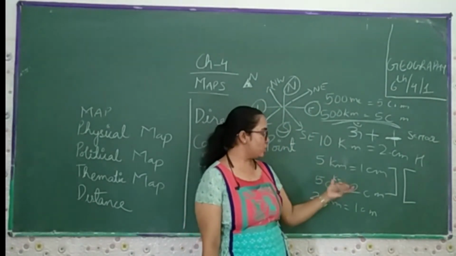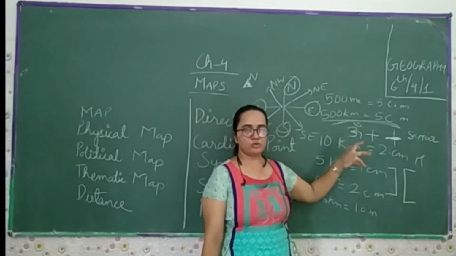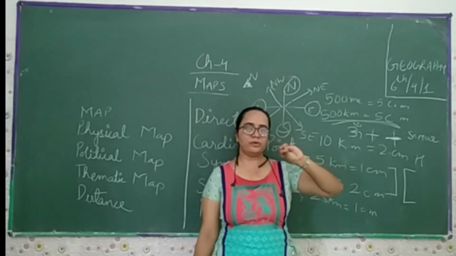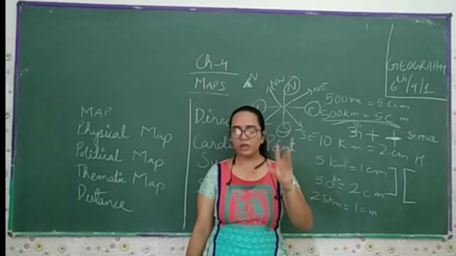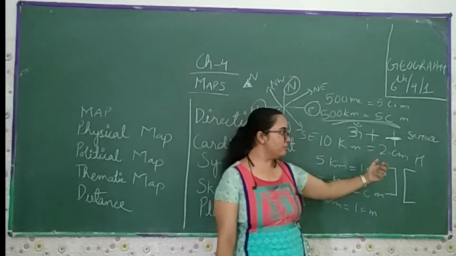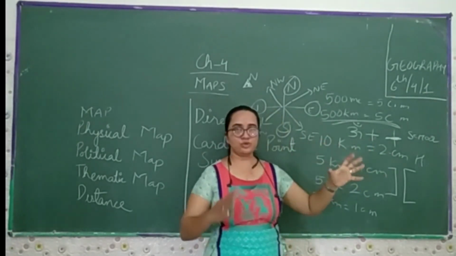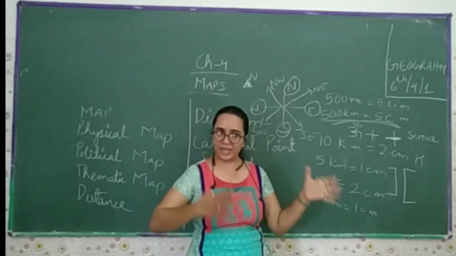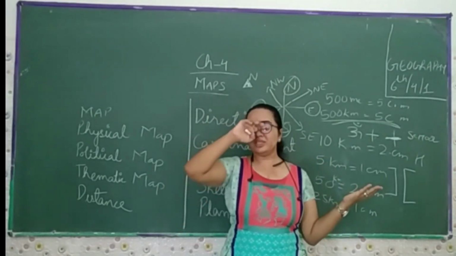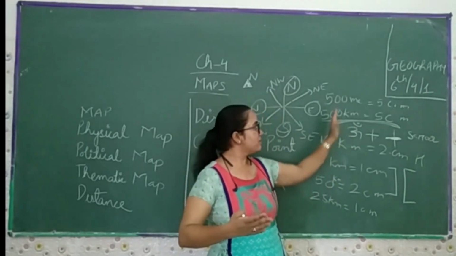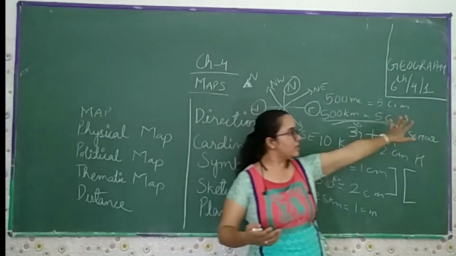Now, if we talk about distance, for the distance we use a certain scale. Just like if we want to show 10 kilometers, what kind of scale do we have to take? 5 kilometers equals 1 centimeter, so for 10 kilometers we take a scale of 2 centimeters. This we call a small scale, where we can't find details, but in a large scale, just like this, 500 meters equals 5 centimeters.